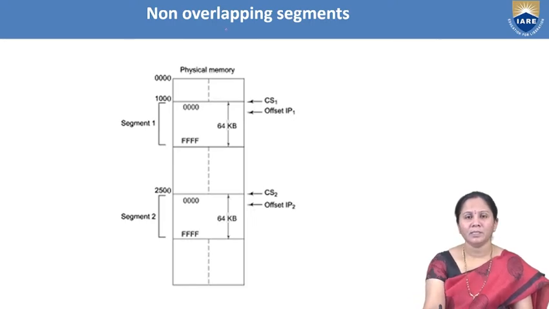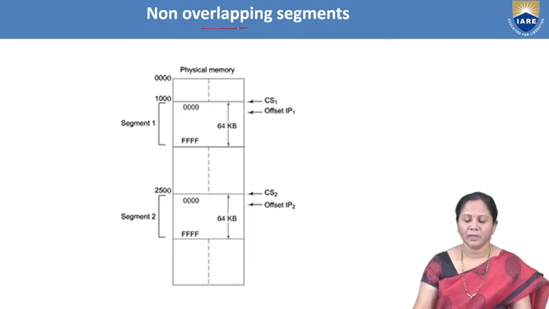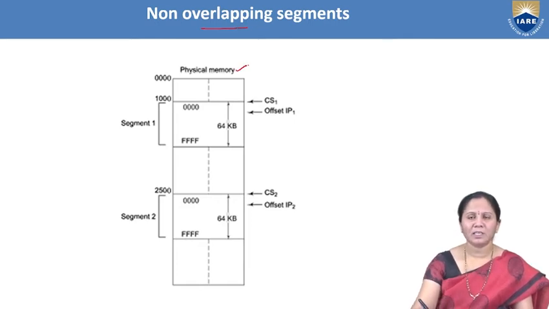And the second type is non-overlapping segments. If we consider the same physical memory, it is divided into different segments. Here we are considering code segment 1 and code segment 2, the two segments. Each segment size is 64 KB only. This code segment has 64 KB up to this location, that is FFFF.